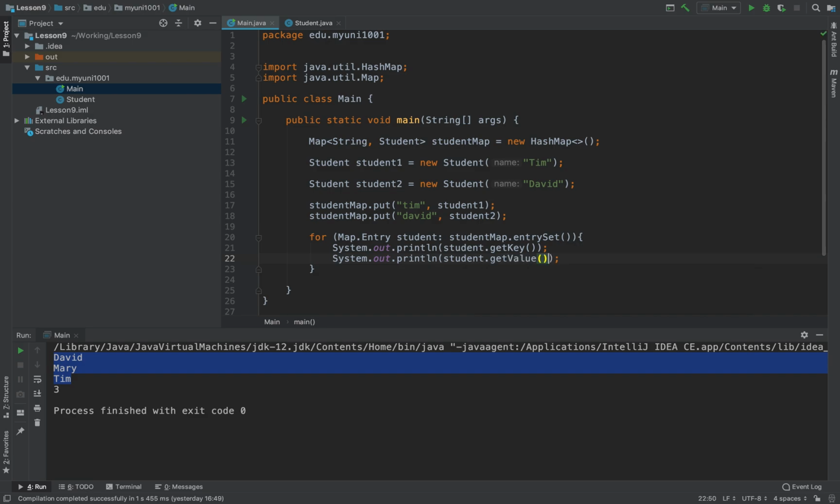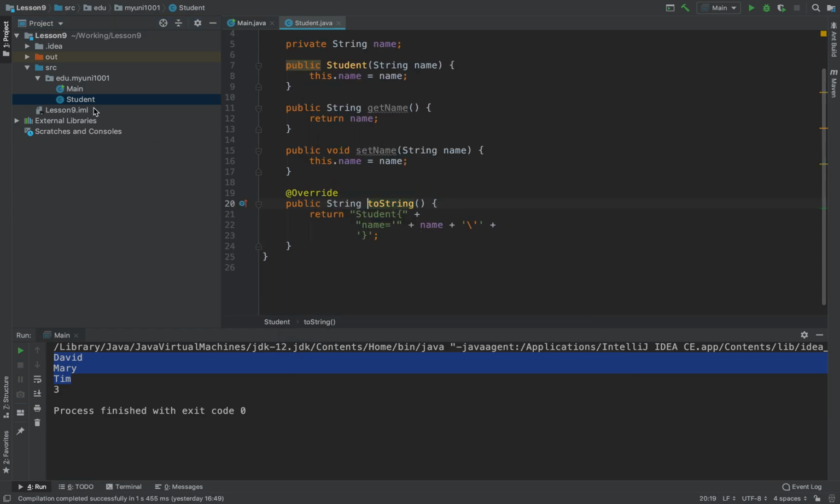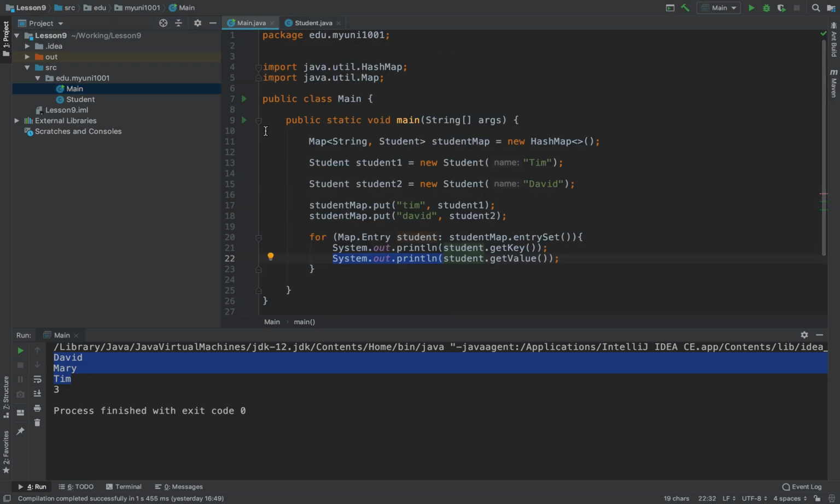Okay, so the student getValue is actually the student object. In order to bring this student object out, we can implement a method called toString. So toString will bring all the student objects out as a string. Okay, so now let's try to run it, and hopefully we'll get all the values from the map. Okay, so we have Tim and then we have David.